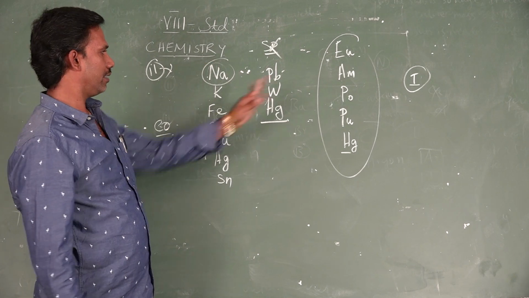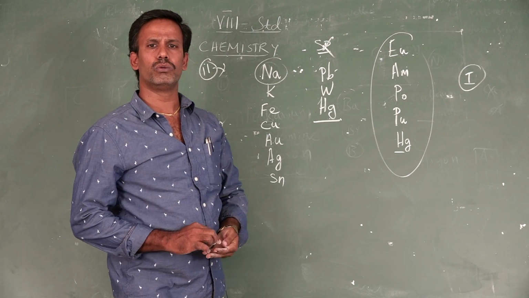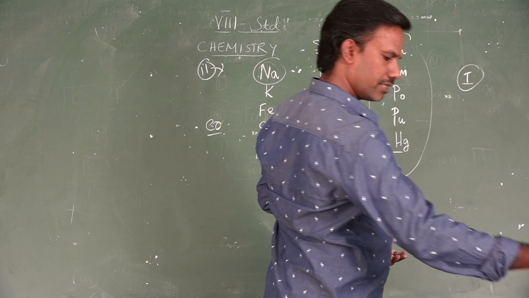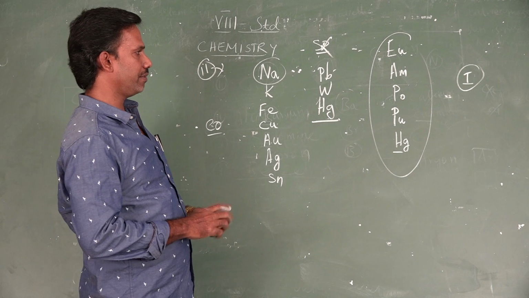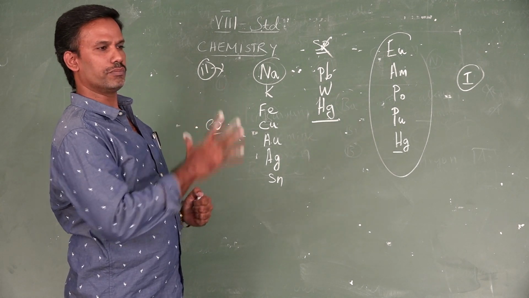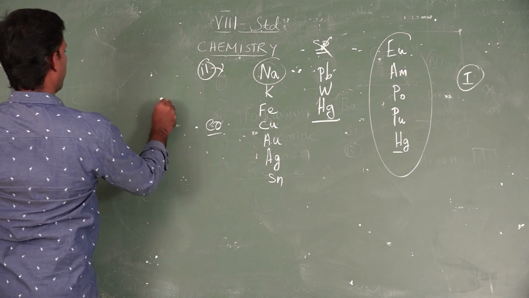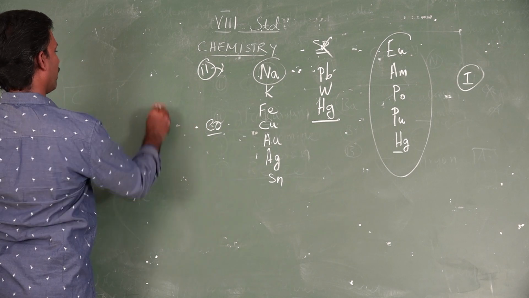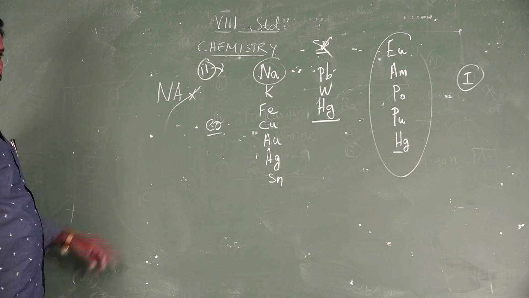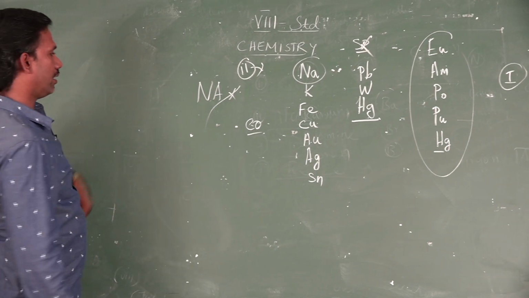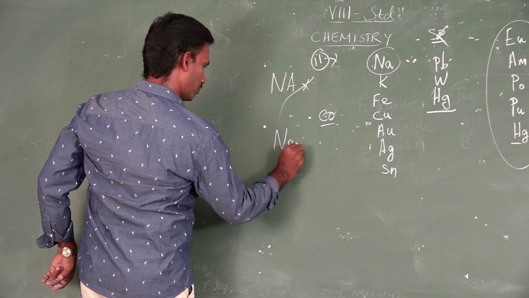These are the symbols, and this is how we frame them. Then there are two rules to follow. This is the main thing. Whether you know chemistry or not, your teacher can easily find out. Many of you make a mistake. Write the sodium symbol, which all know very well, Na. Suddenly you write NA. Many of you write like this.